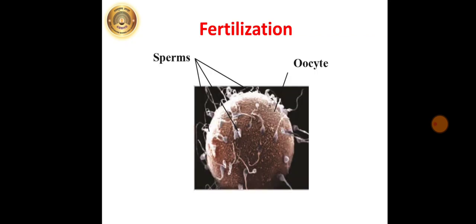Now next we are going to see fertilization. Just refer to the textbook page number 30 for the diagram. Formation of zygote by union of sperm and ovum is called fertilization. Fertilization is internal in humans.